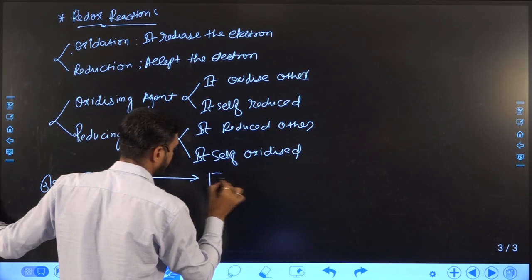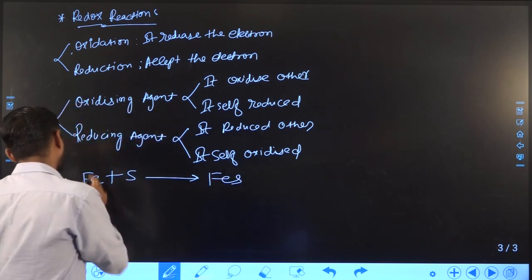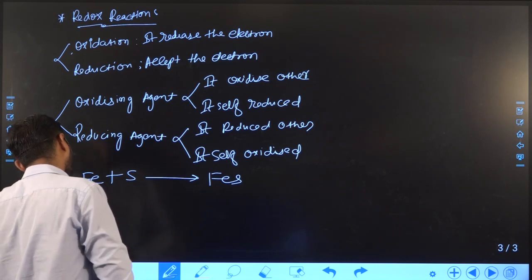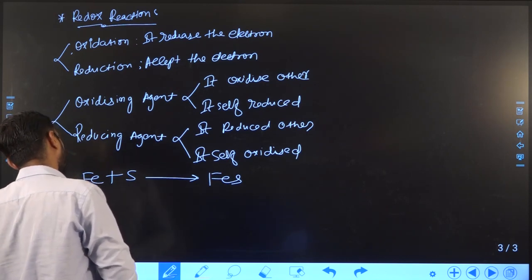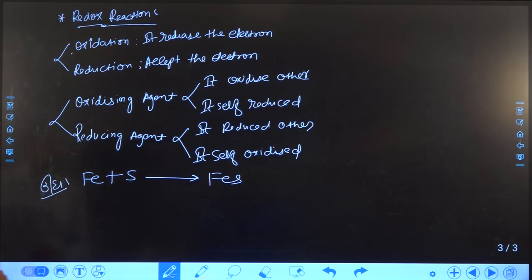Now suppose we take one example, it forms FeS. Now if you want to decide whether Fe behaves as a reducing or oxidizing agent, or sulfur behaves as an oxidizing or reducing agent, how can we define?